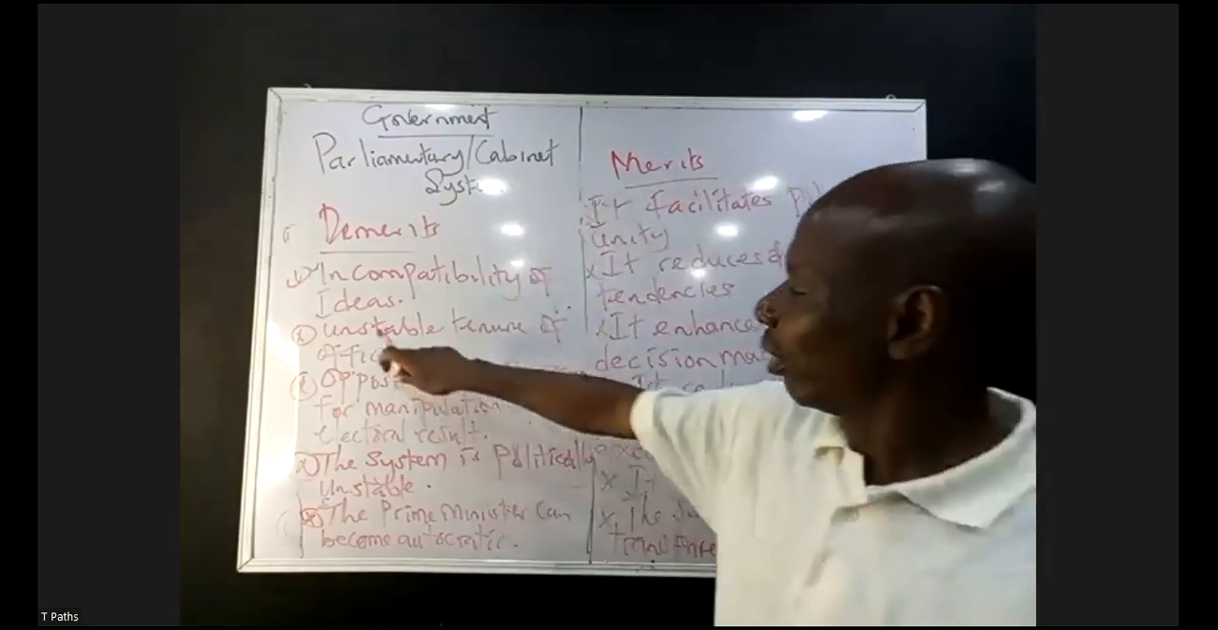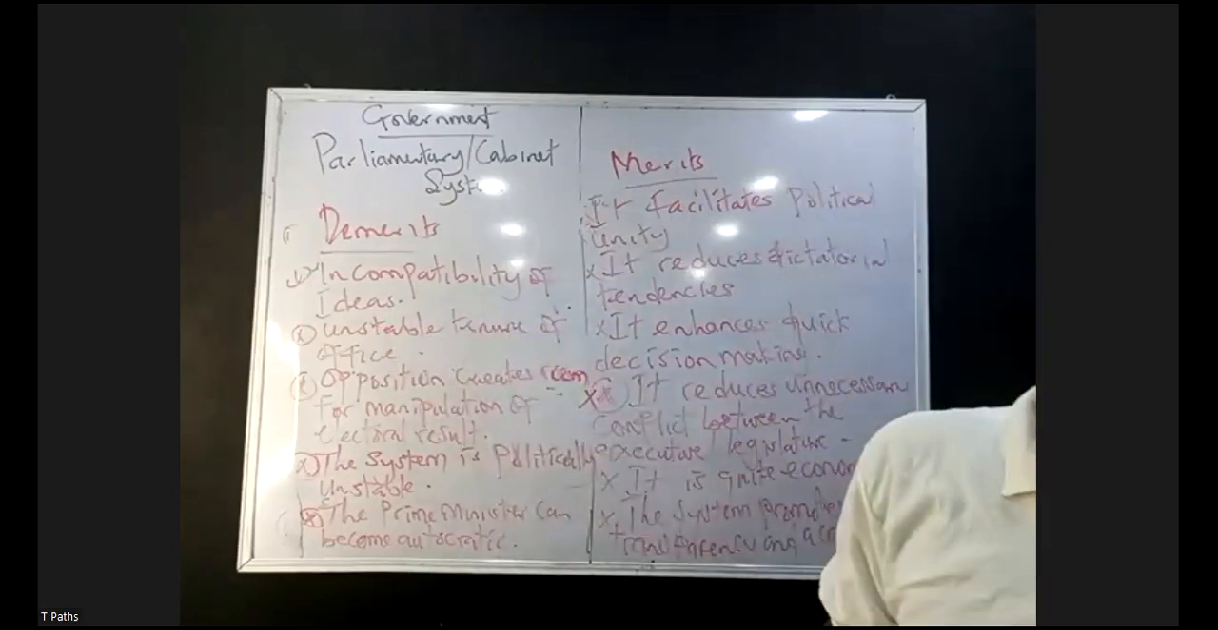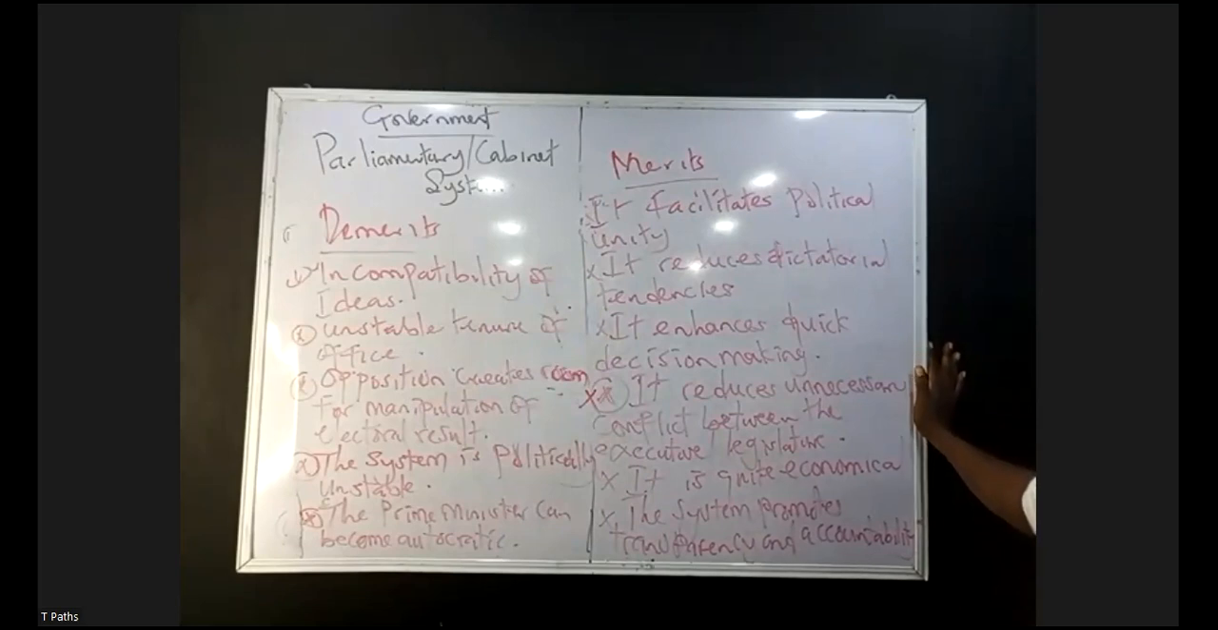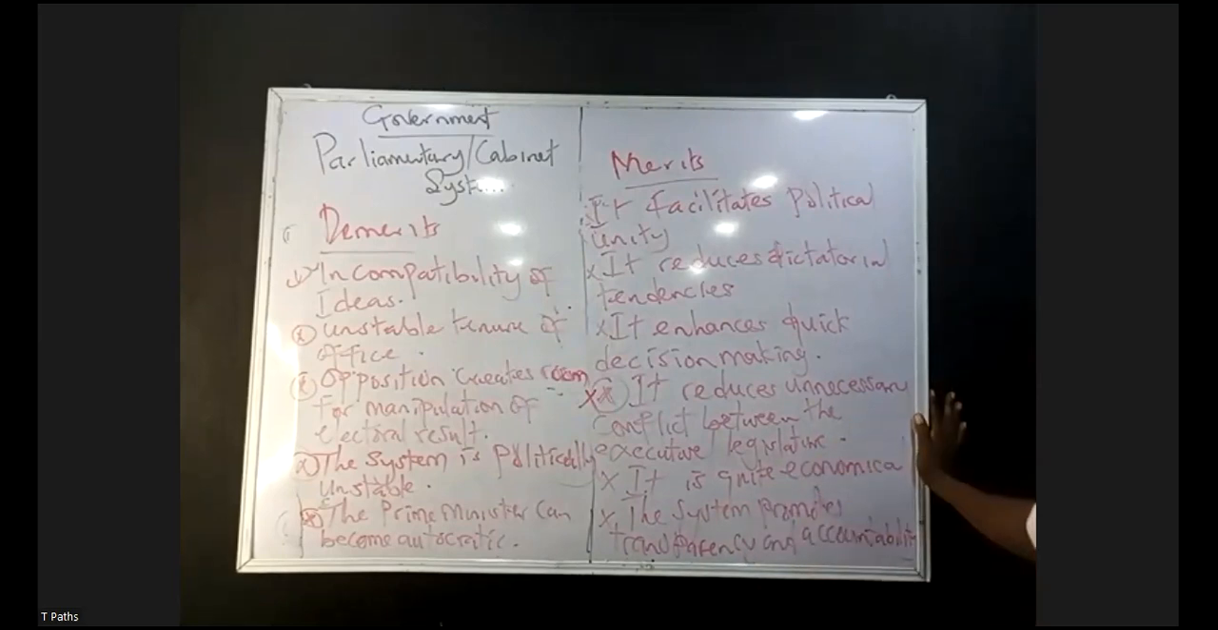Two, unstable tenure. The system of office, meaning that they can be easily removed at any time once they fail to carry the people along. And that kind of system does not allow rapid development or economic growth of a nation, because the government is at the mercy of the electorate.